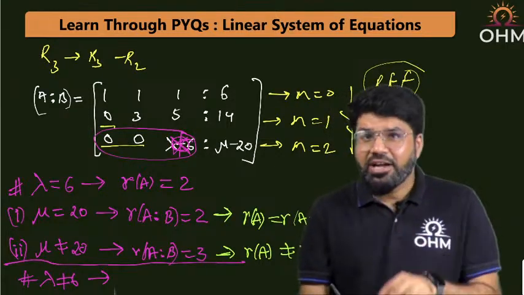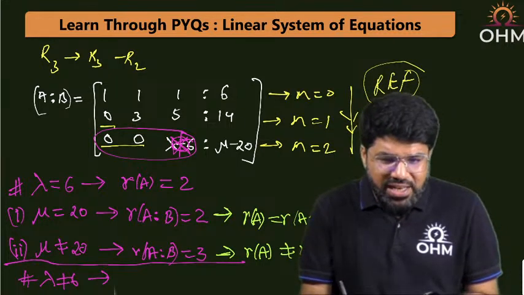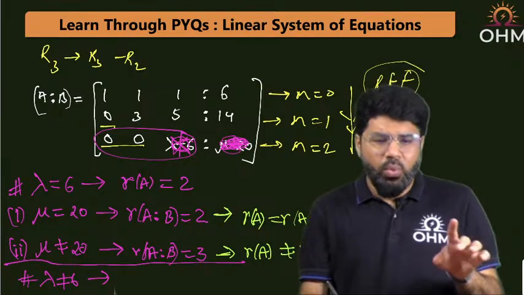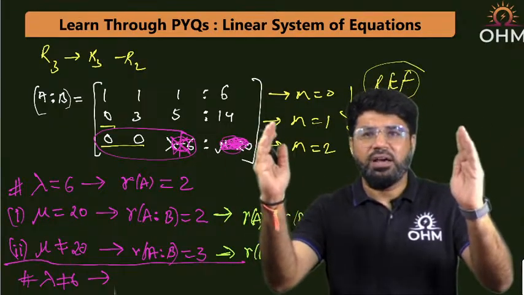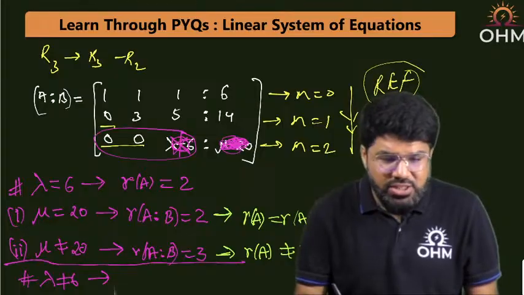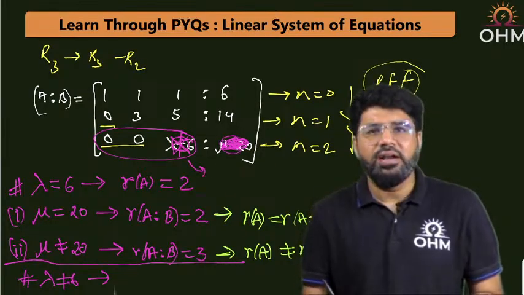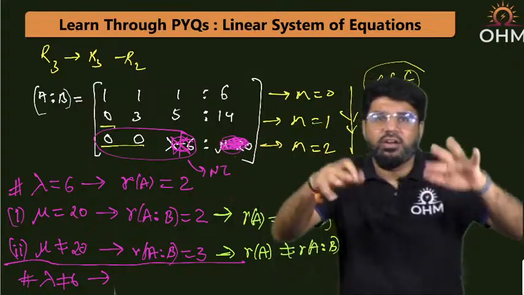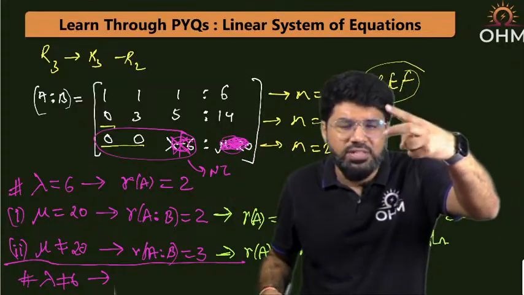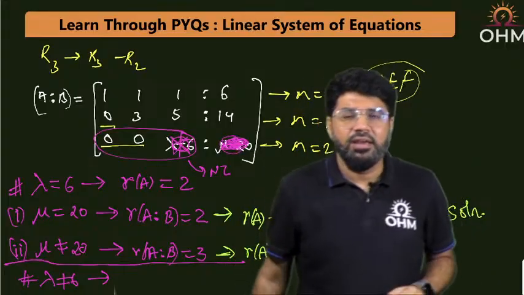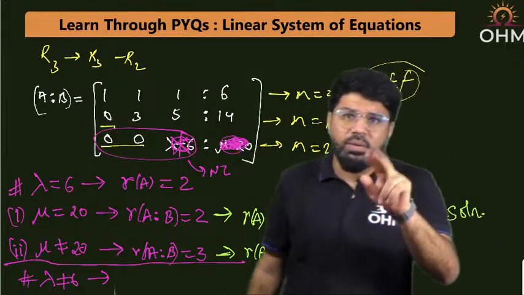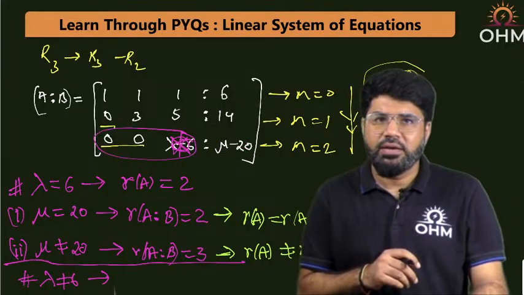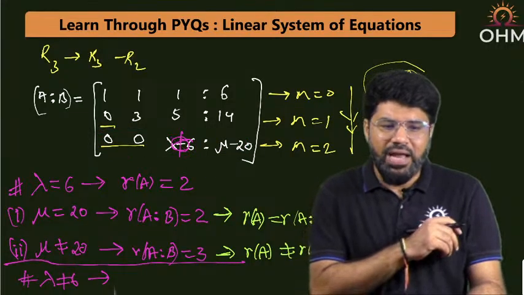But not only the last row of A. Whatever this element is, forget it, don't care. One element of the bigger row, the row of A|B, is also non-zero. And if this is non-zero, I will say that A|B also has the third row non-zero. First non-zero, second non-zero, third non-zero. So rank of A|B is 3. Both are equal and equal to 3.